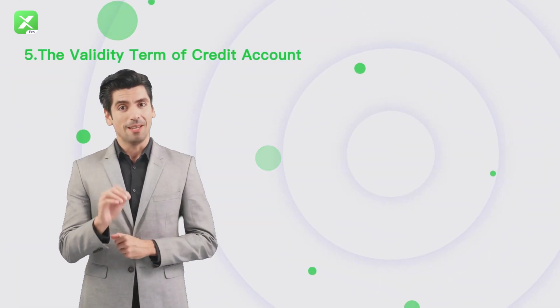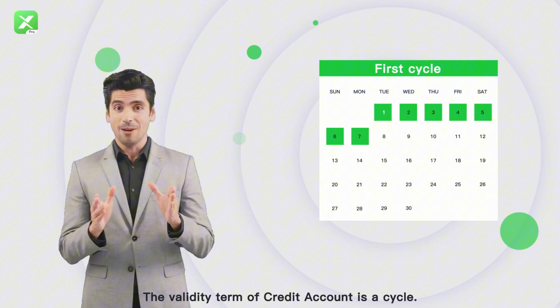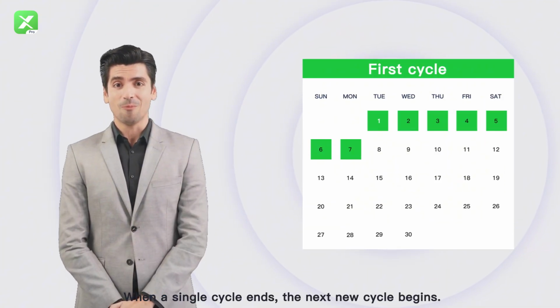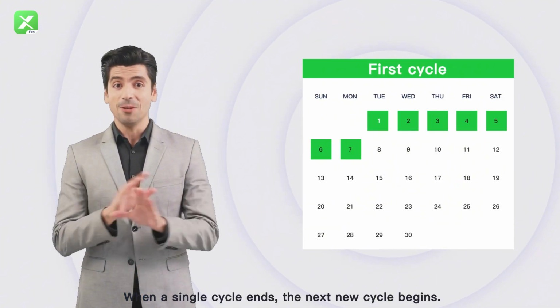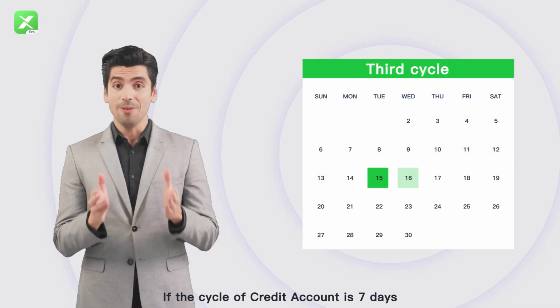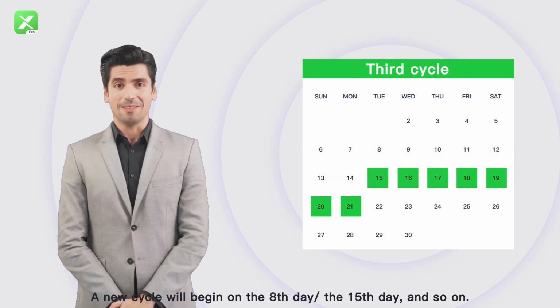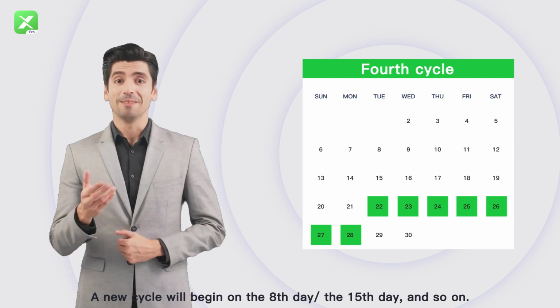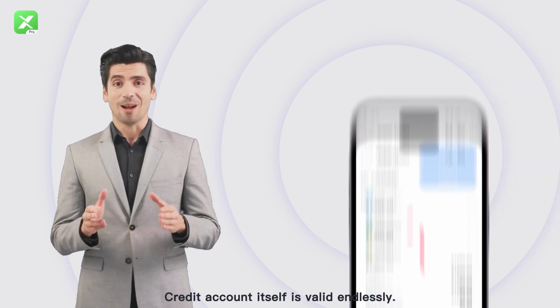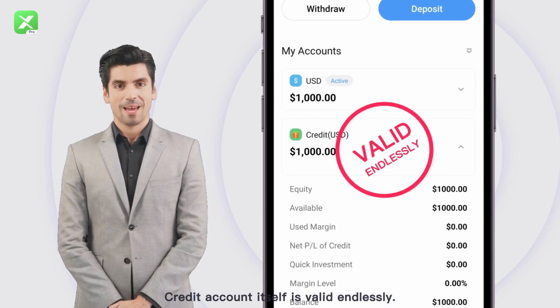5. The validity term of credit account. The validity term of credit account is a cycle. When a single cycle ends, the next new cycle begins. For example, if the cycle of credit account is 7 days, a new cycle will begin on the 8th day, the 15th day, and so on. Credit account itself is valid endlessly.